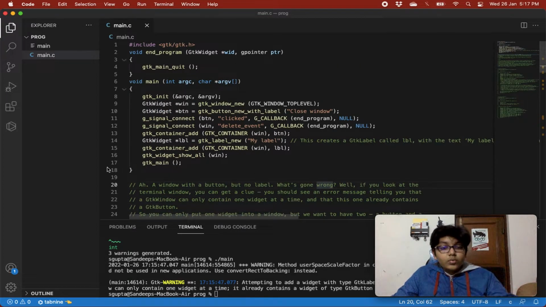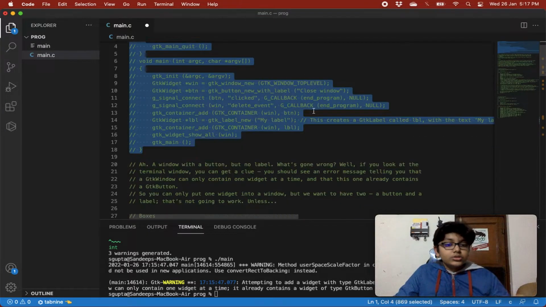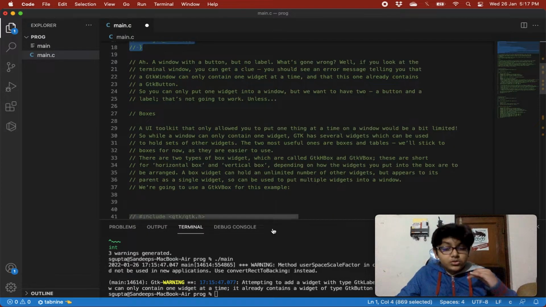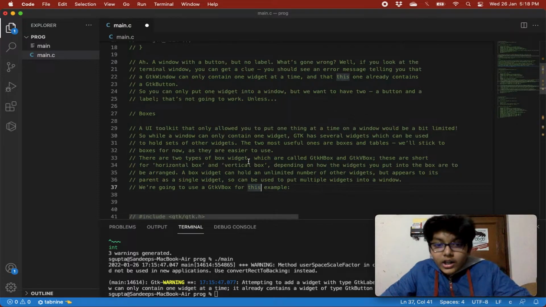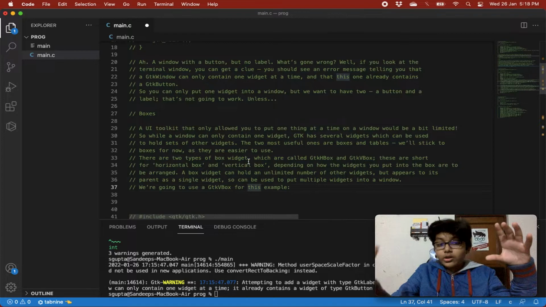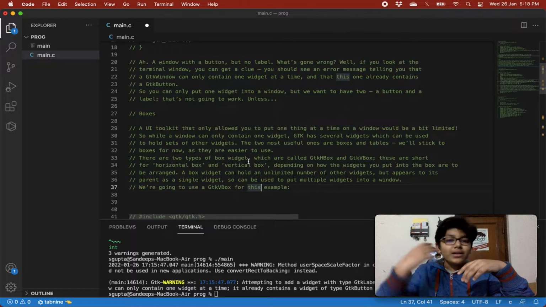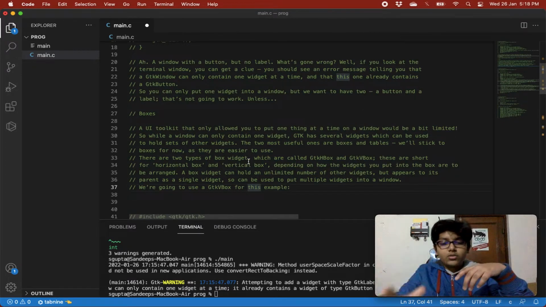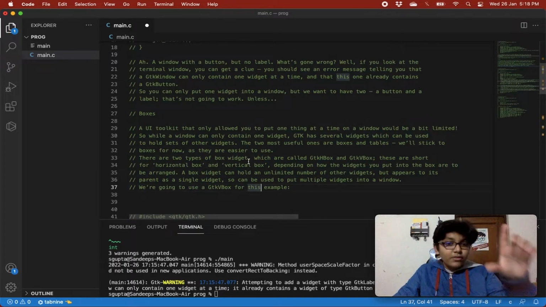So this is not going to work unless we use a thing called boxes. So there are some boxes in GTK, right? So we are allowed to create boxes, and using them we can add multiple widgets on a screen. So how? Like our GTK window can only contain one widget. For example, you create a box and you add lots of widgets in it, right? But that box is one whole widget. That box is itself one widget.